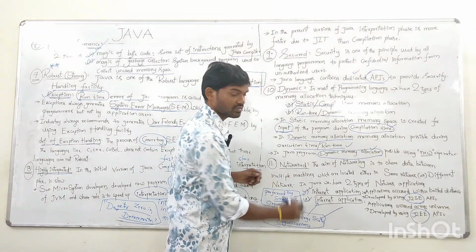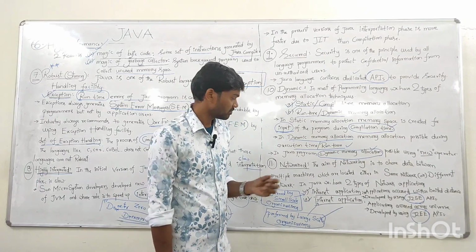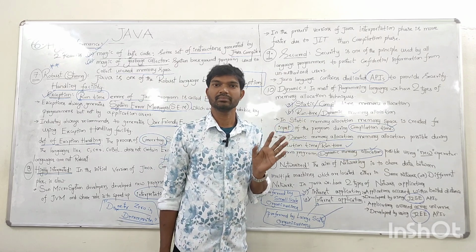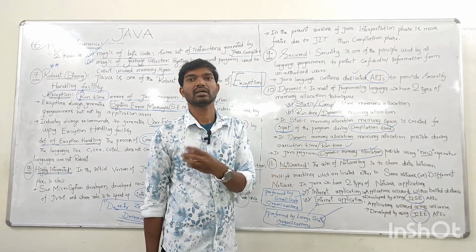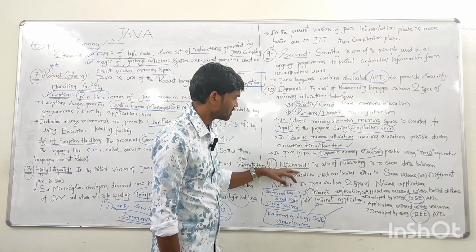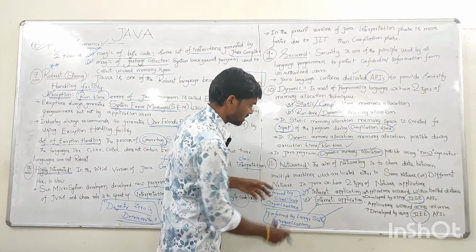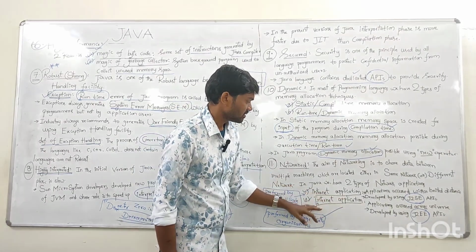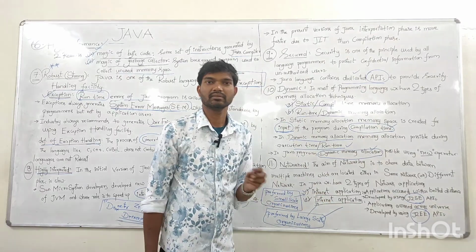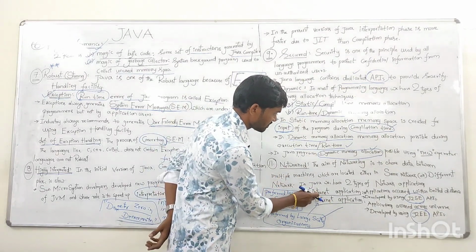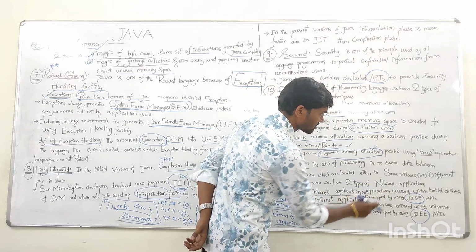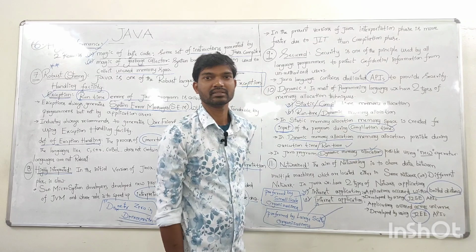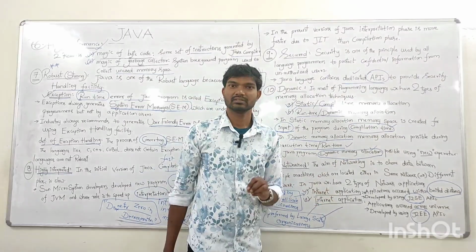The next one, Java is a networked language. Why is Java networked? Before going to Java networking, what is the definition of a network? Networking is nothing but a collection of computers, where data is shared among the computers. And why is Java networked? Any Java program supports two types of applications: intranet applications and internet applications. In the case of intranet applications, applications are accessed within a limited distance. It may be 100 meters or 200 meters or 300 meters. Applications are shareable within the limited distance only.